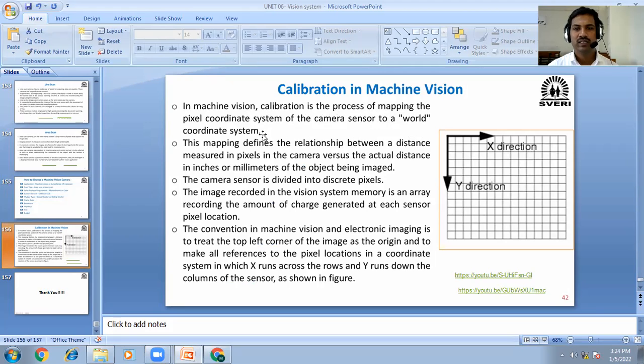Like we have seen, global coordinate system, world coordinate system, along x direction and y direction, whether it is capturing the same image or not. This mapping defines the relationship between the distance measured in pixels in the camera versus the actual distance.